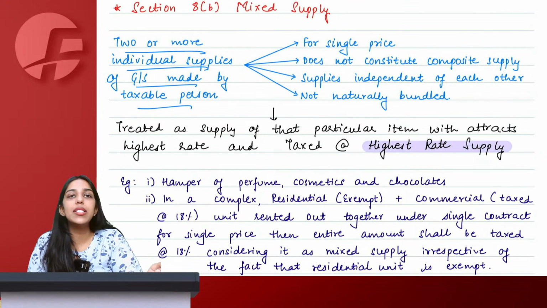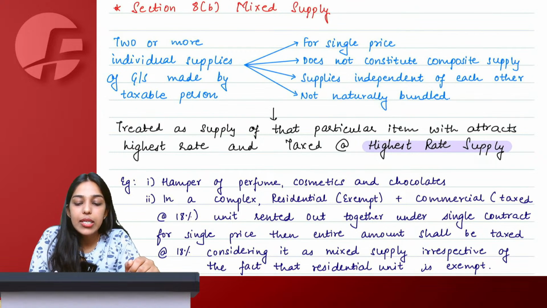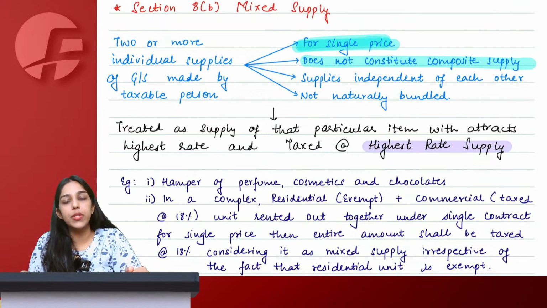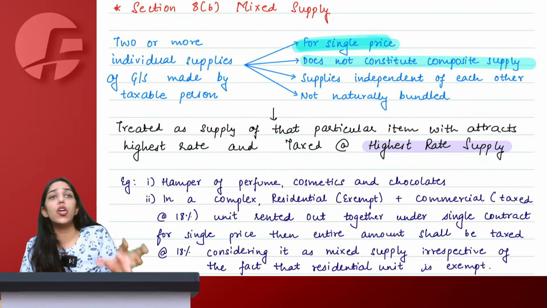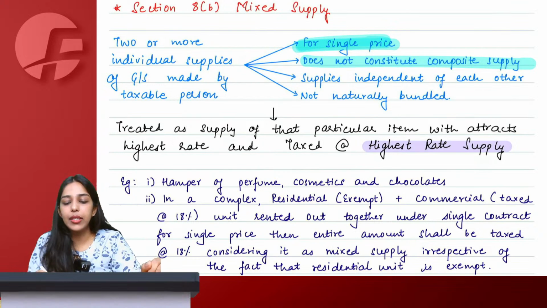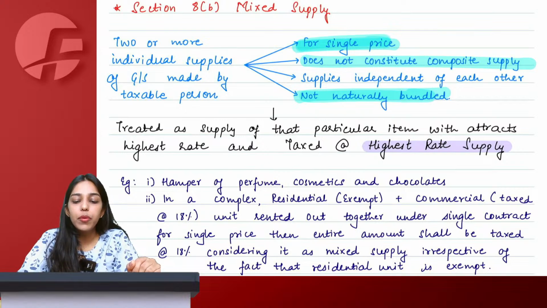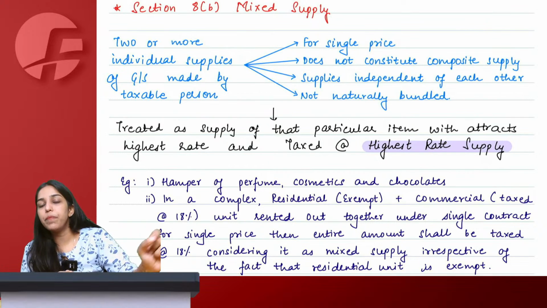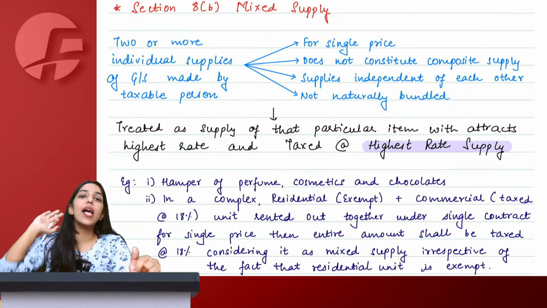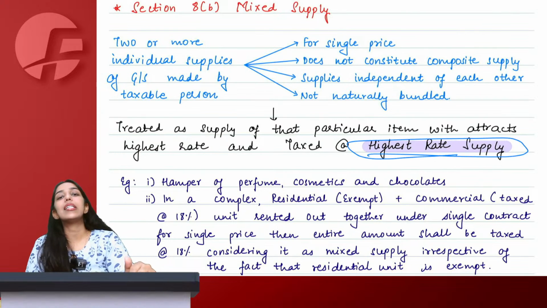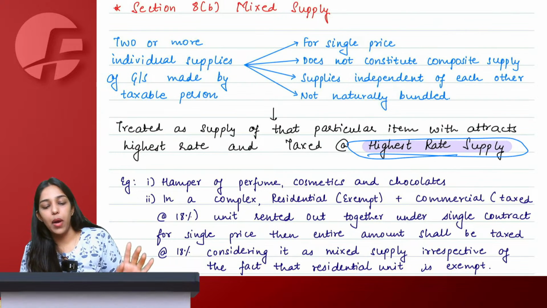So two or more individual supplies made by a taxable person for a single price, which are not composite and can be supplied independently also, means none of them is primary, none of them is principal, we are just forcibly making a combo. Then they are not naturally bundled. So what you will do is, whatever goods or services are being clubbed together, you will check the rate of tax for all of them, and whatever is the highest rate of tax applicable, that would be attracted for the entire combo that you have made.